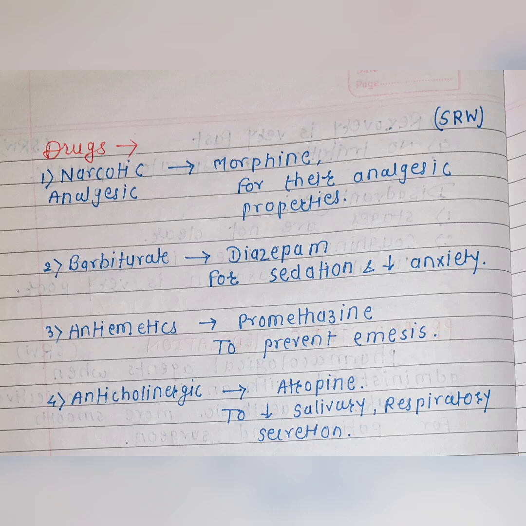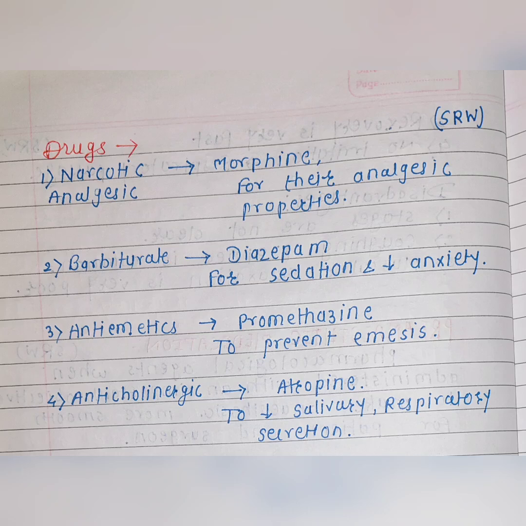Drugs used as pre-anesthetic medications are, first, narcotic analgesics, for example morphine for their analgesic effect. Second one is benzodiazepines, which include diazepam. It is used for sedation and to reduce the anxiety.